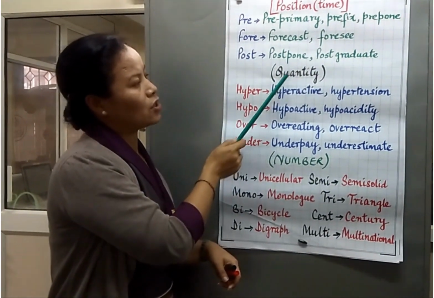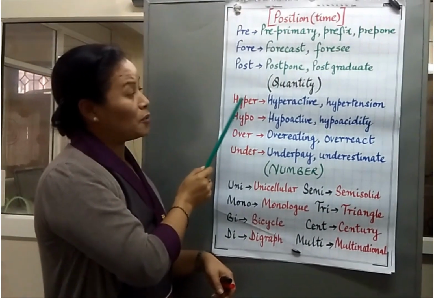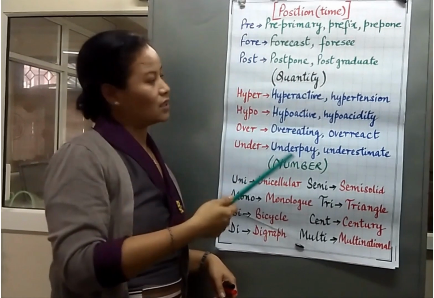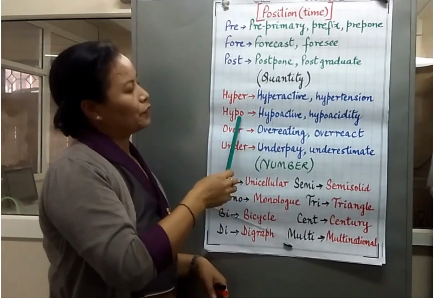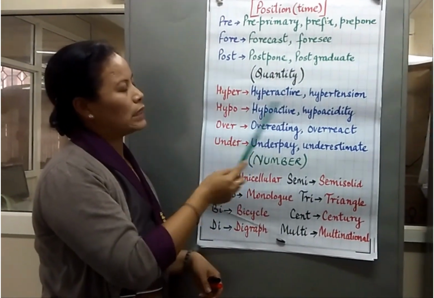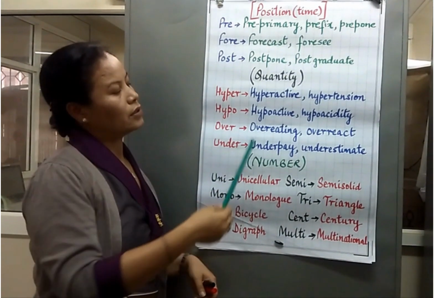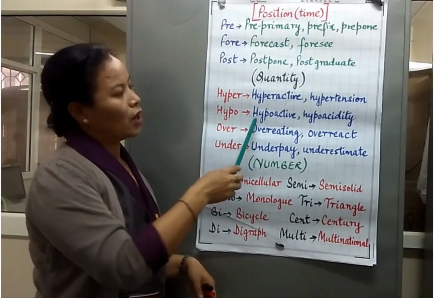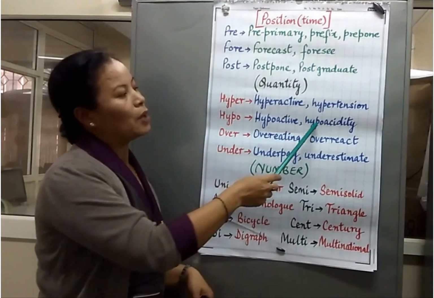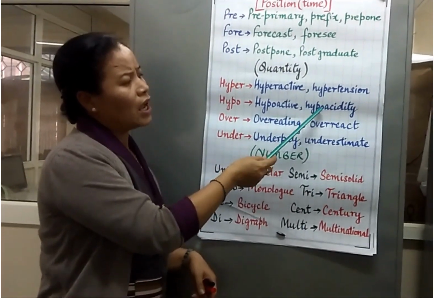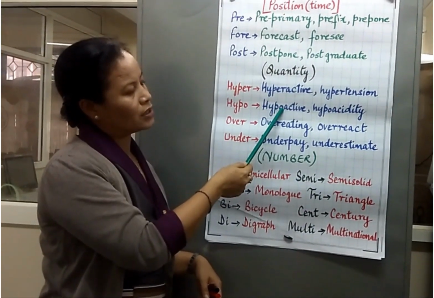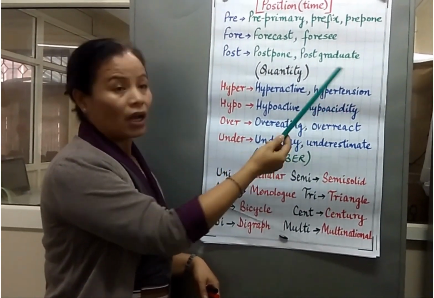And then we have prefixes of quantity. So hyper, hypo, over, under. Hyperactive, it's overly active. Hypertension. This is a state when your blood pressure becomes very, very high. Hypo is less than the required amount. So hypoactive, less than the activity that is considered normal. Hypoacidity. In the same way, hyperacidity is another way of using it. Hyperactive, hypoactive, hypoacidity, hyperacidity.